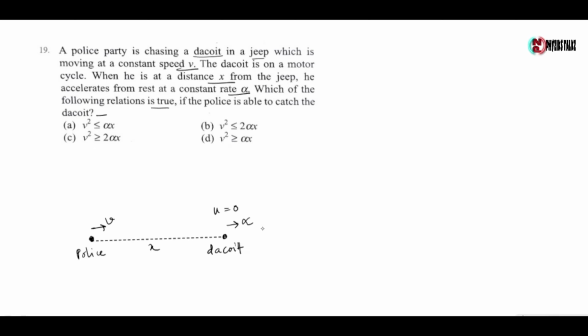x. Now if the police is able to catch the dacoit after time t, then the distance traveled by the police is vt, which is greater than or equal to the distance traveled by the dacoit in time t, which is given by ut plus half alpha t square plus x. So here vt is greater than or equal to x plus half alpha t square, as the initial velocity of the dacoit is 0.